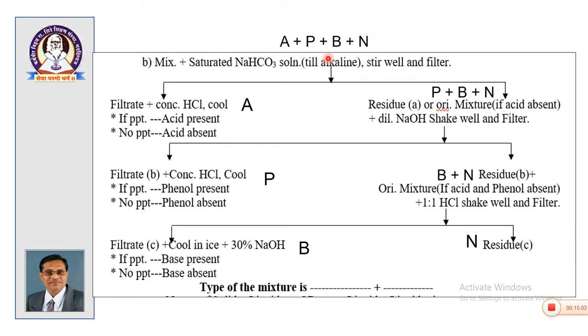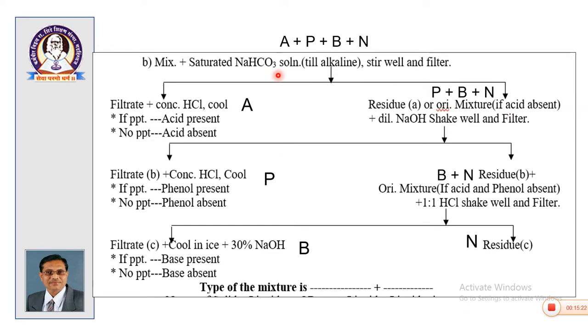So, 1/4 of the amount of the mixture is taken, then add saturated sodium bicarbonate solution till alkaline. Till alkaline can be confirmed by no effervescence. Stir well and filter. See carefully, we have to begin with this test.